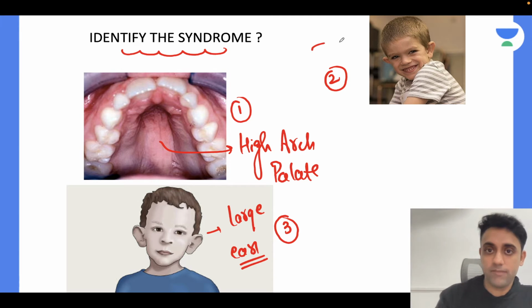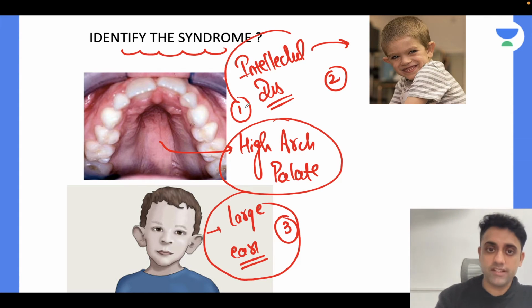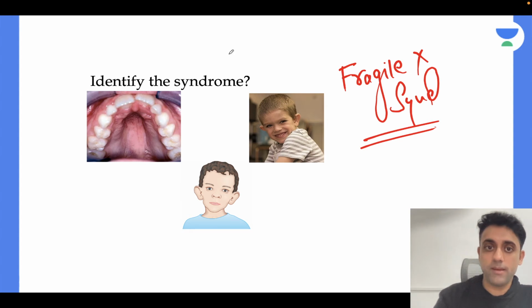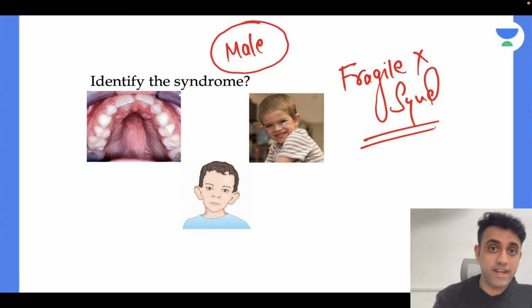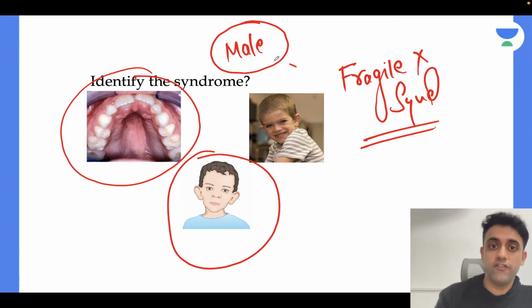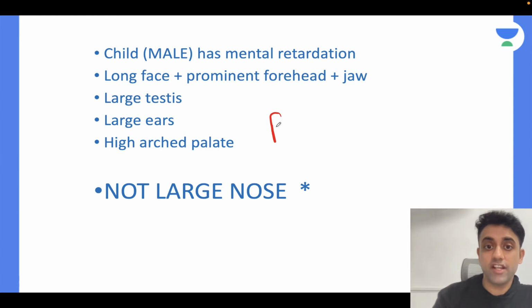And at the same time, I would say this baby is having intellectual disability. So which syndrome does it fit into? High arch palate with large ears with intellectual disability. So please remember, this is one of the very important syndromes. The syndrome is nothing but Fragile X syndrome. The patient will be a male baby. Another important spotter is male child. So remember, a male child with large ears, with high arch palate, with mental retardation, which is now known as intellectual disability, is having Fragile X syndrome.